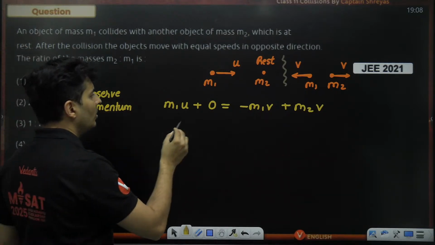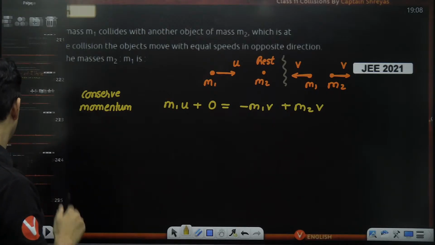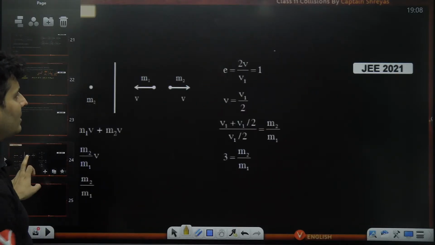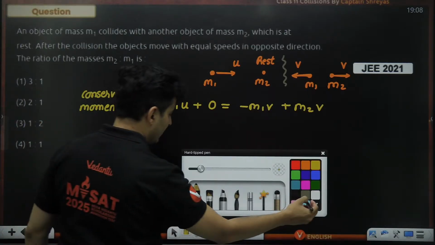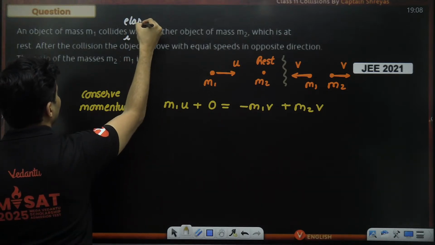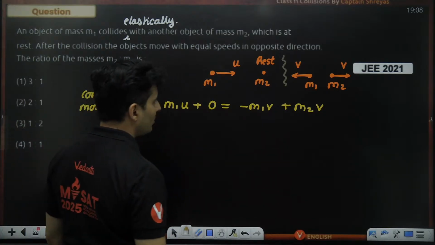Now it is not mentioned what type of collision it is. So the ratio of the masses m2 and m1, if I need to figure this out, I think the type of collision also needs to be mentioned. I'm guessing I'll have to look at the solution to see if they have assumed it as elastic collision. Yes, it is elastic collision. So I think that part is missing in the problem. It collides elastically. That is missing in the question, else we cannot solve the problem.